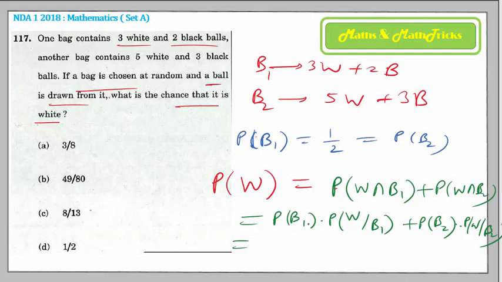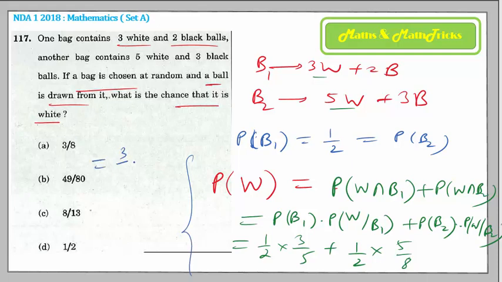So P of B1 is half, into W by B1. How many white in B1? 3 out of 5, so 3 by 5, plus P of B2 half into W by B2, which is 5 out of 8. Let's simplify this. So 3 by 10 plus 5 by 16.